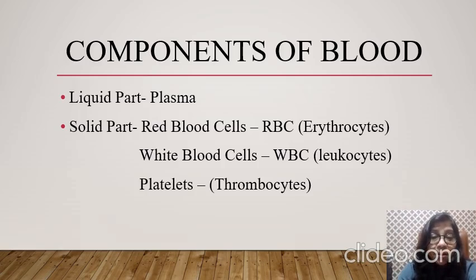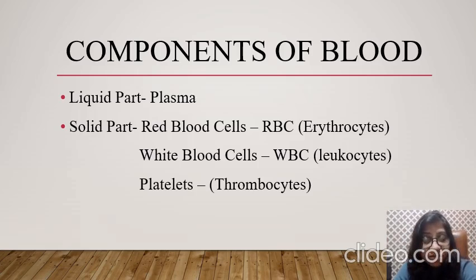RBC, children, the red color of the blood is just because of the RBC, because it includes hemoglobin, which binds oxygen, right? It helps in the transportation of oxygen. Whereas WBC are the army which fights with diseases. Okay, it acts like a soldier. And platelets are responsible for the clotting of blood.